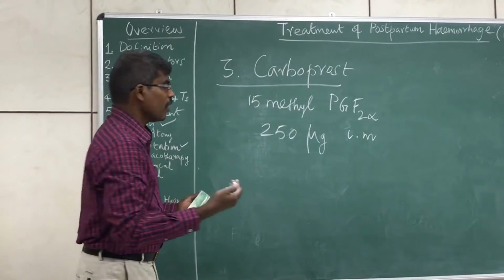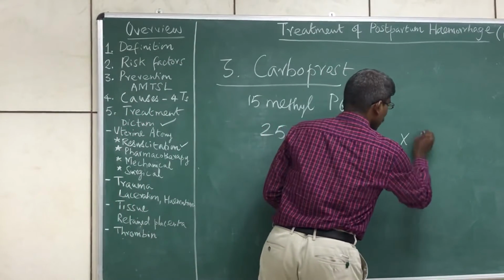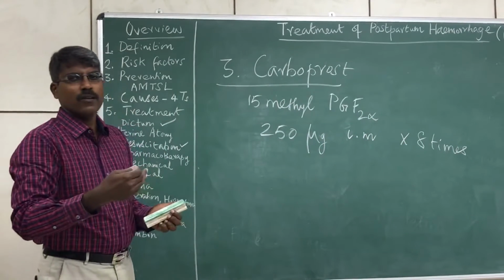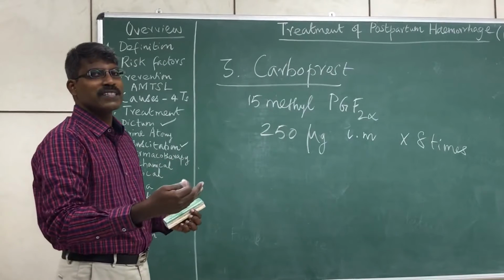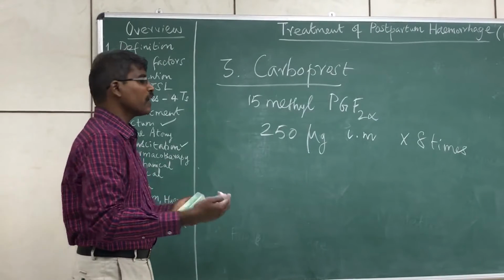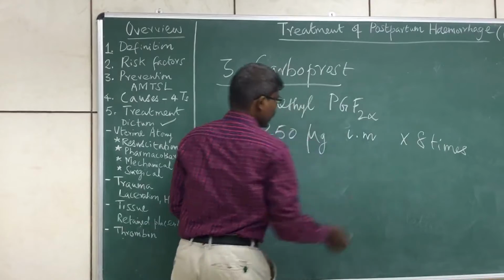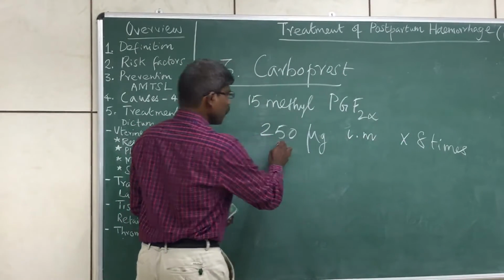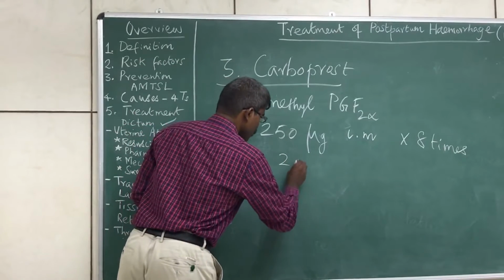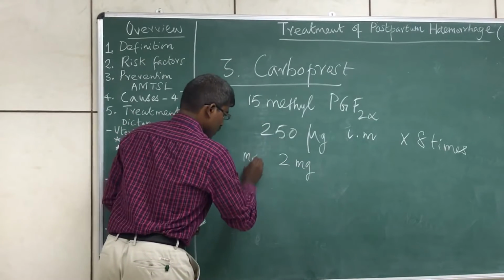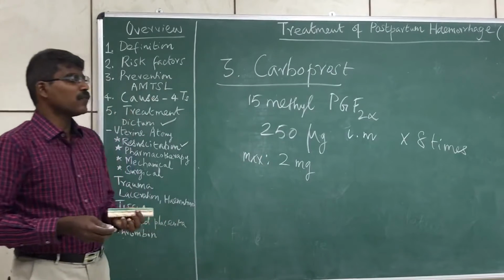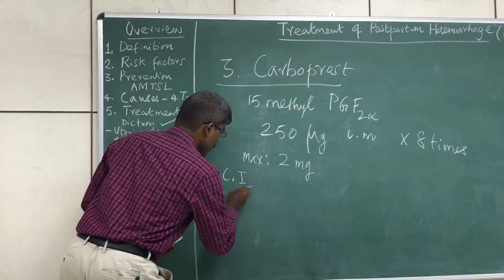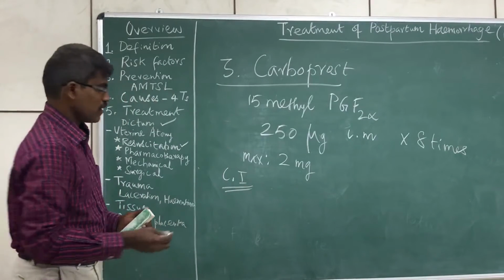How much is the limit? You can give up to a maximum of 8 times, and you can monitor every 15 minutes, and if there is no improvement, you can give up to a maximum of 8 times. So the maximum dose will be 250 micrograms into 8, which is 2 milligrams. This is the maximum dose of carboprost.